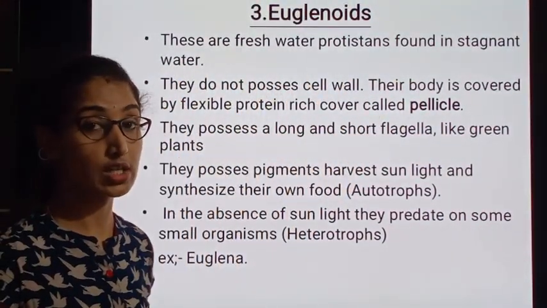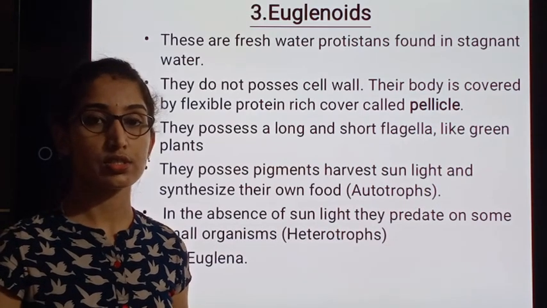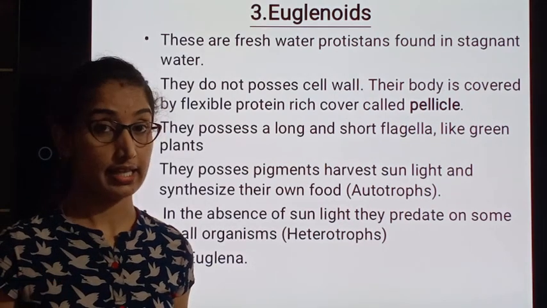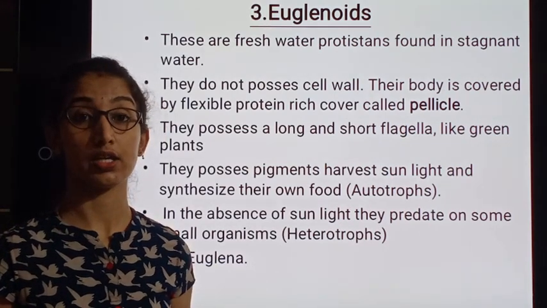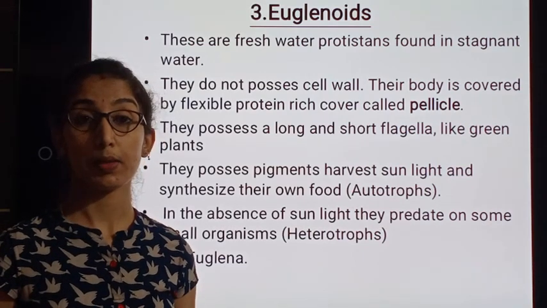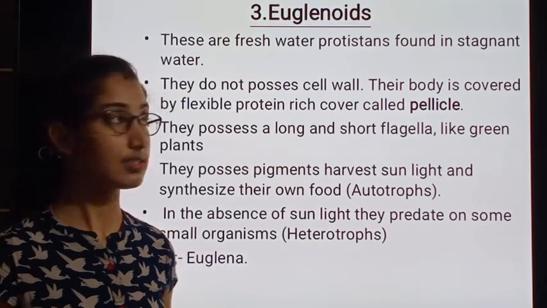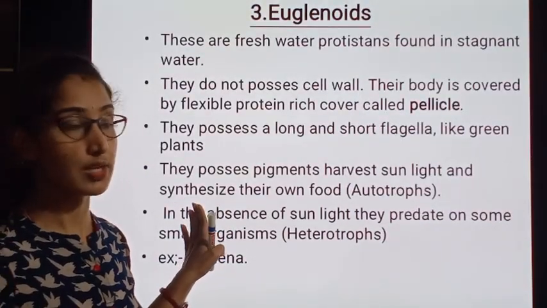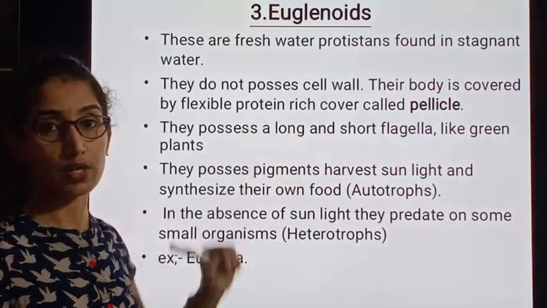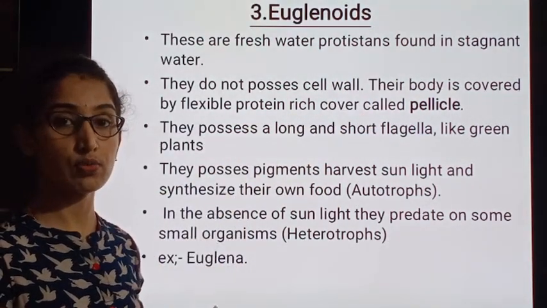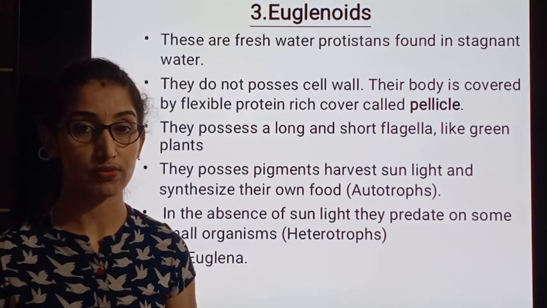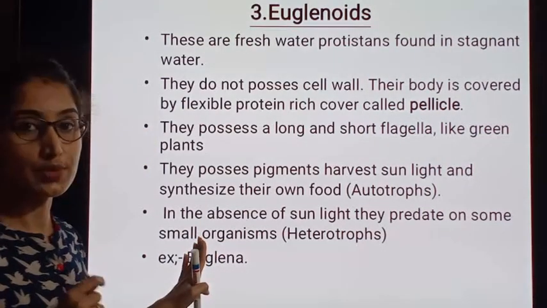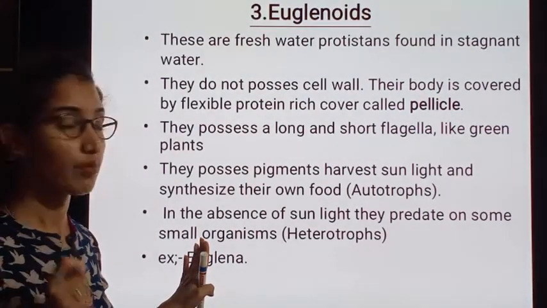Usually stagnant water means the water which is not in a flowing condition, which might be a lake, a pond, a well, and also a paddy field. Like this, these Euglenoids are commonly found in the fresh water as well as in the stagnant water. The previous chrysophytes and dinoflagellates, what we saw, they were marine forms. But here, Euglenoids are the freshwater form.